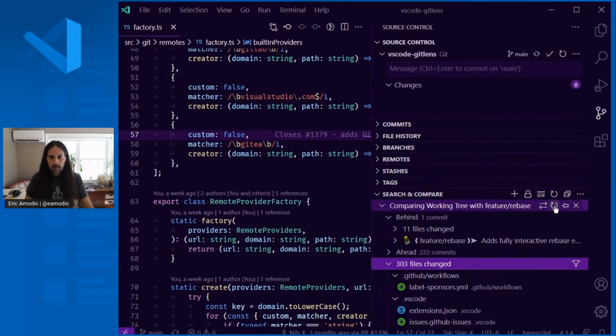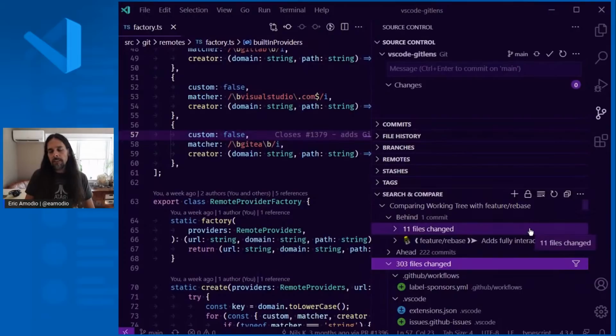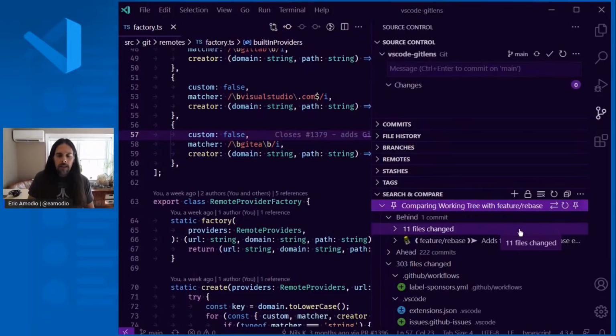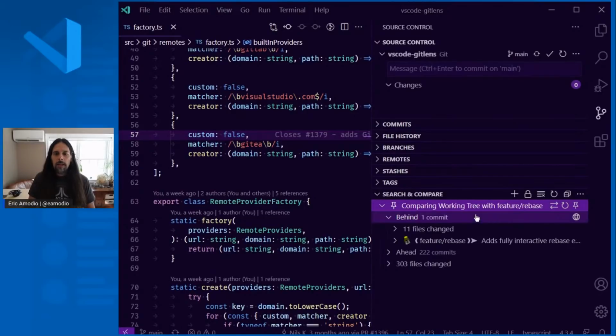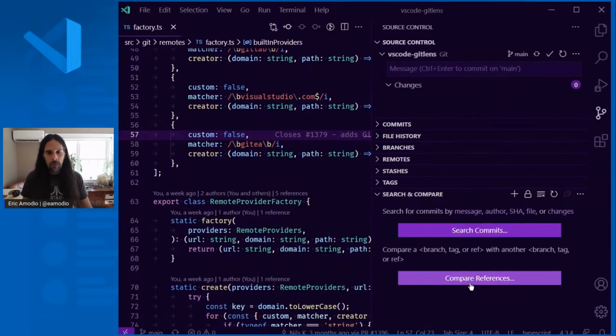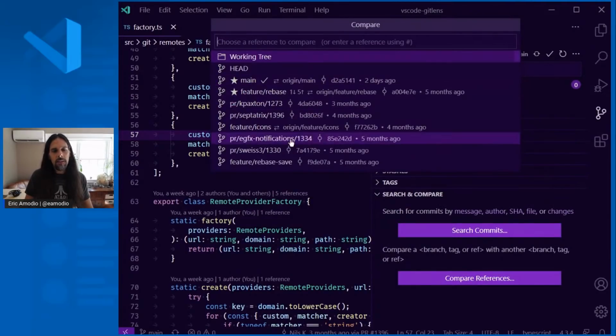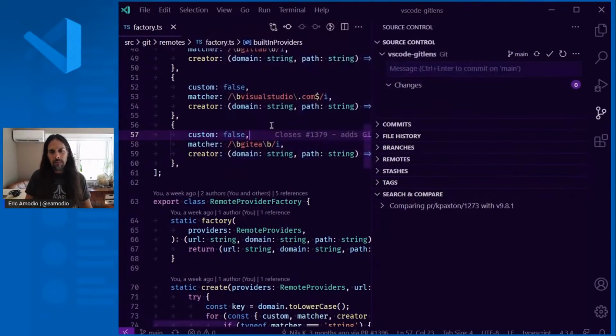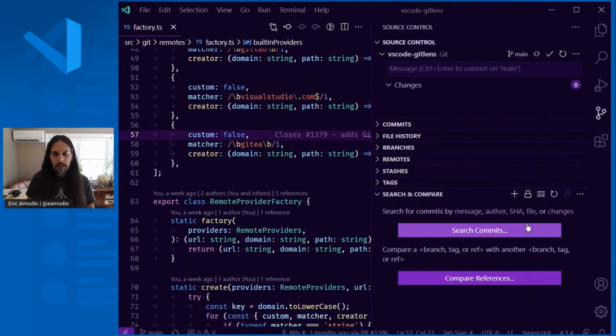And if there's a comparison, or a set of comparisons that you always want there, you can actually pin them. And then every time you reopen this workspace, these comparisons will be here. And you can rerun the compare if something changed, or if you just want to swap the order, you can swap that quickly. So yeah, it makes it really easy to compare any two things in here, whether it's branches or tags, anything, you can compare the differences there.